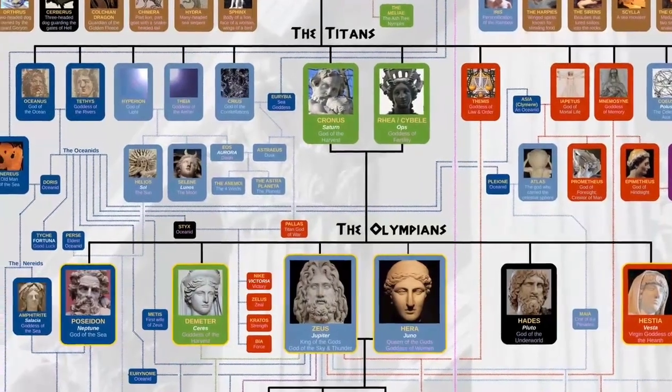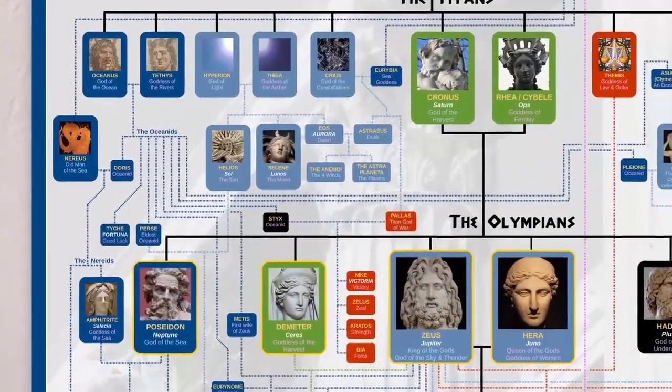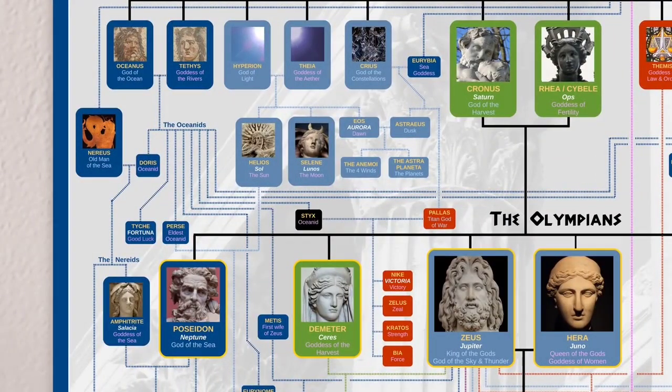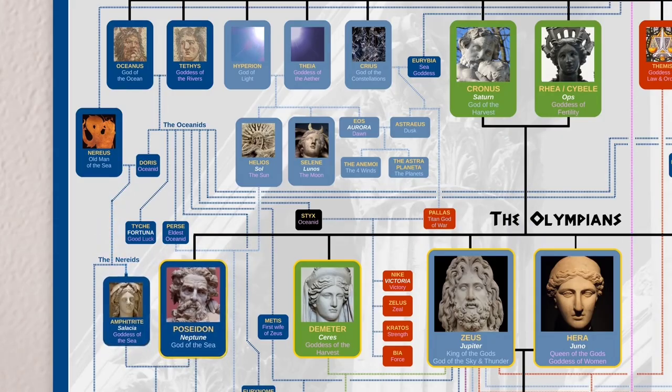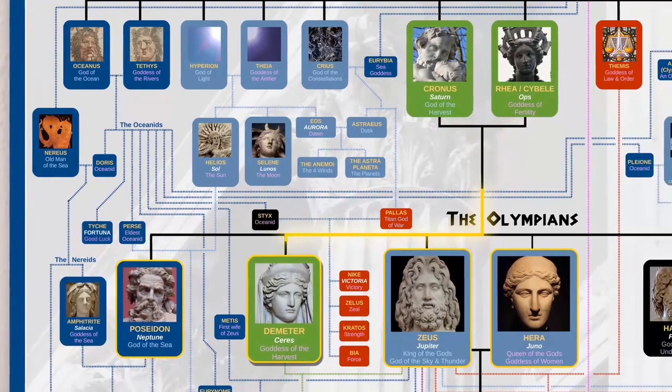So let's take a closer look at the 6 children of Cronus and Rhea. First, there was Poseidon. Poseidon married one of the Nereids and became the new god of the sea. Demeter took over Cronus's role and became the goddess of the harvest.